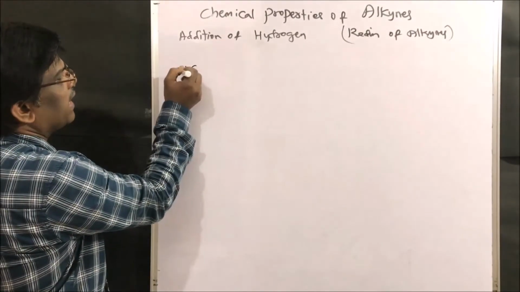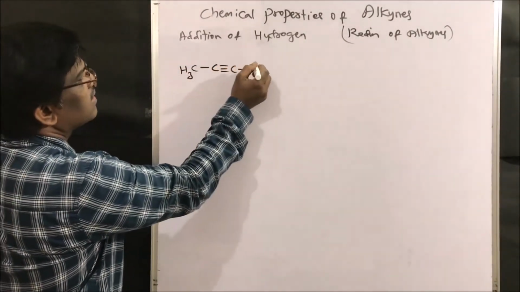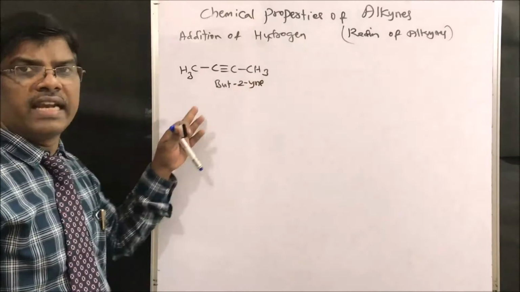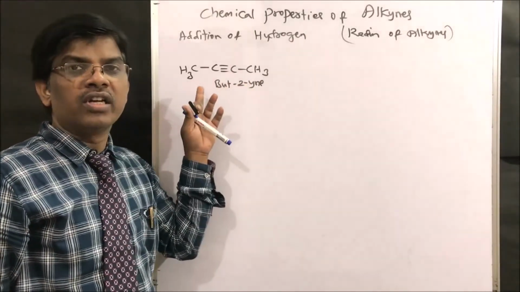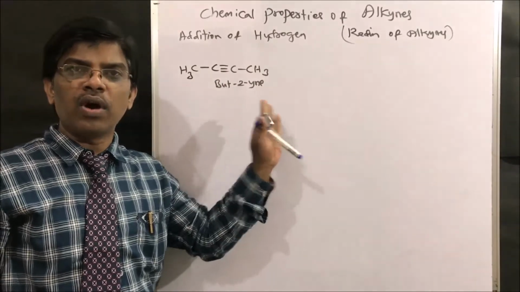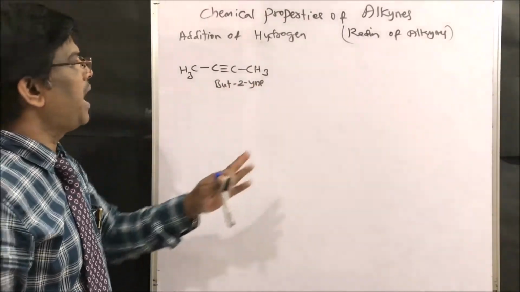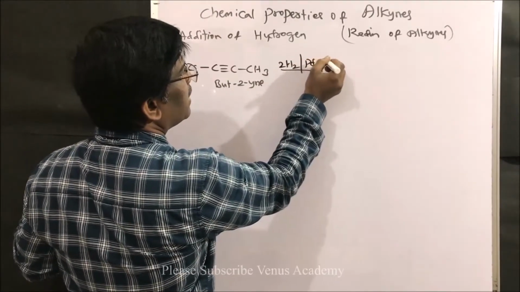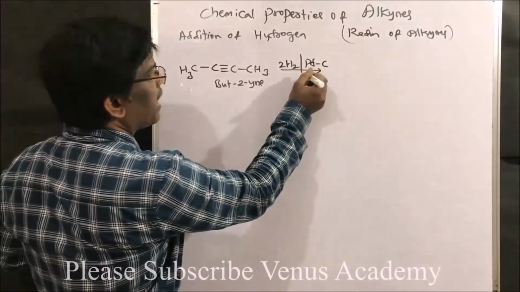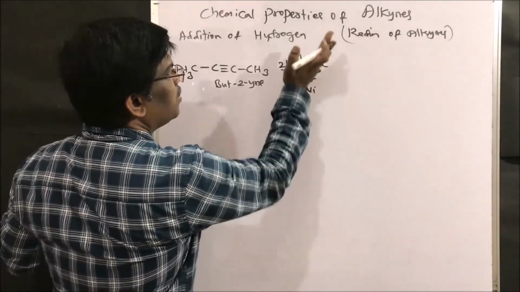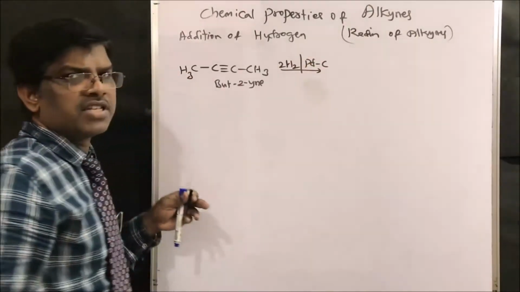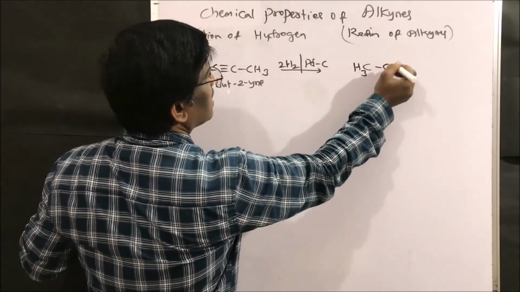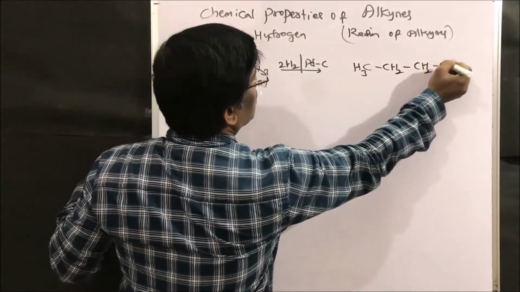For example, if I take but-2-yne, upon reduction using hydrogen and palladium over carbon, instead of palladium I can use platinum or nickel. Usually we use palladium carbon in organic chemistry. So I am going to write palladium carbon to give CH3, CH2, CH2 and CH3.